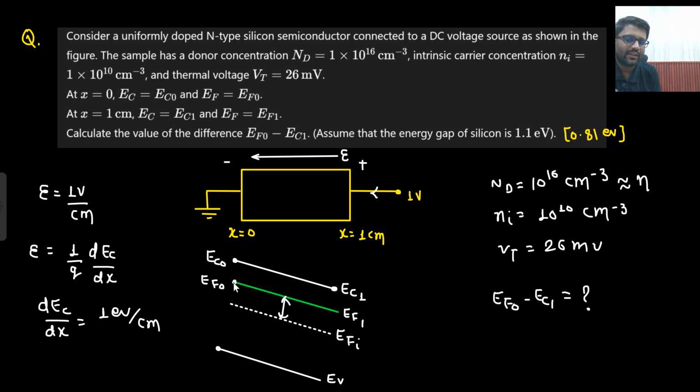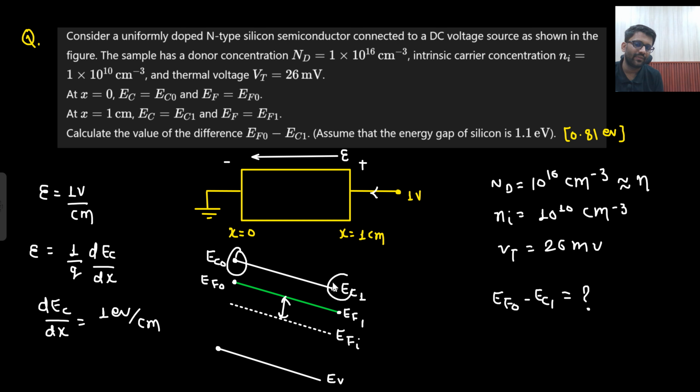But sir, you need to find out the relation between EF0 and EF1. No, with the slope you can find out the relation between EC0 and EC1. What I am saying is that with the slope you can find the relation between EC0 and EC1, but you need the relation between EF0 and EF1. So just let me know one thing: whatever the difference between EC0 and EC1 is, it will have the same slope, no? Are you able to understand this point, what I am saying?